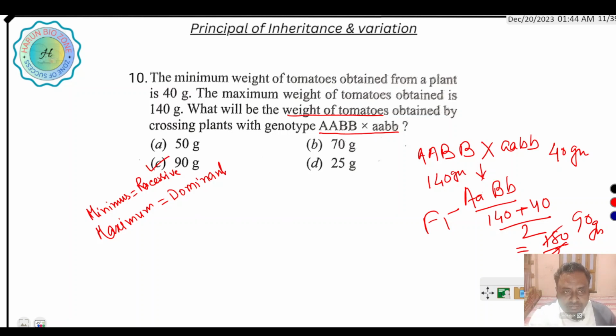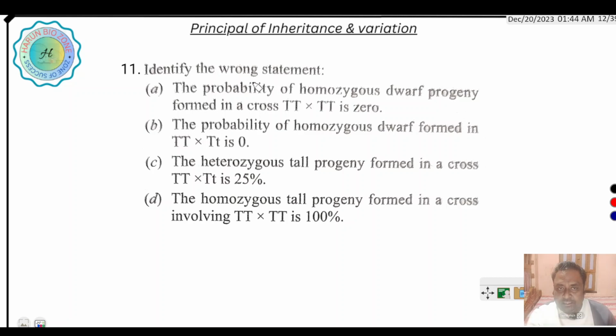Next question, identify the wrong statement. Which statement is wrong? The probability of homozygous dwarf progeny formed in a test cross is 0. Here the probability of homozygous dwarf, that is small t small t, no, capital T capital T. It is the right option, because if we cross TT into TT, there is no tt formed.